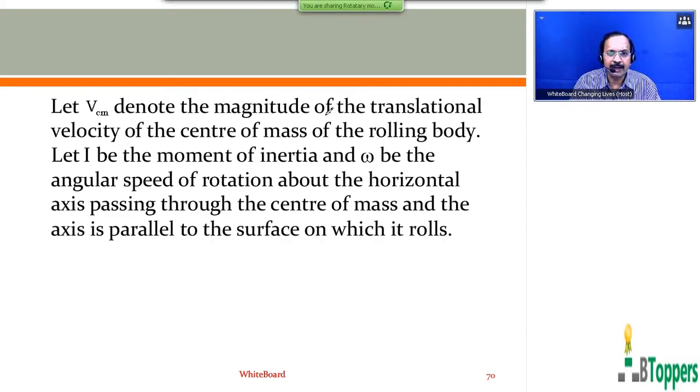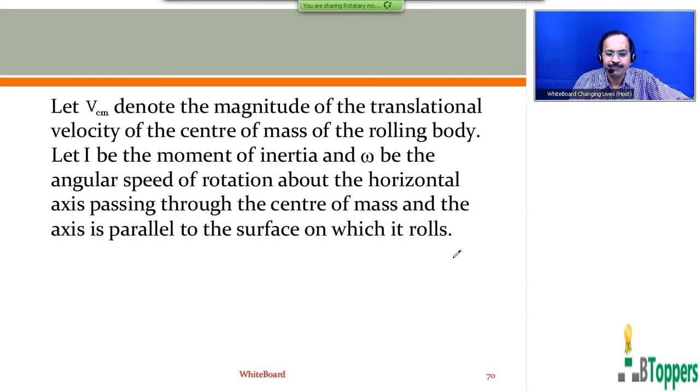Let V subscript CM denote the magnitude of the translational velocity of the center of mass of the rolling body. Let capital I be the moment of inertia and omega be the angular speed of rotation about the horizontal axis passing through the center of mass, and the axis is parallel to the surface on which it rolls. Sometimes the body may roll down a fixed inclined plane, and sometimes the body may roll on a fixed horizontal surface. The same equations which I am going to show you on screen will be applicable in both cases.